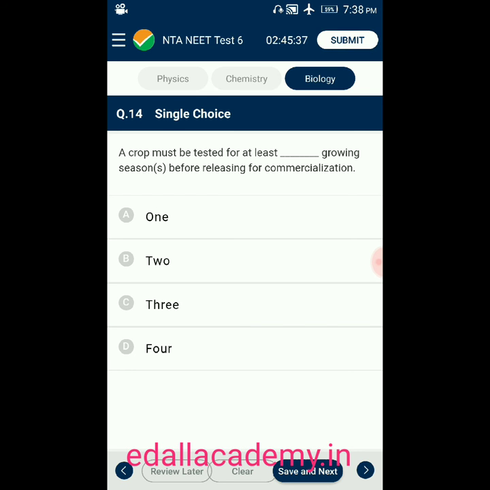Question number 14. A crop must be tested for at least dash growing seasons before releasing for commercialization. Option A, 1. Option B, 2. Option C, 3. Option D, 4. So the answer is 3. A crop must be tested for at least 3 growing seasons before releasing for commercialization. So the correct option is C.